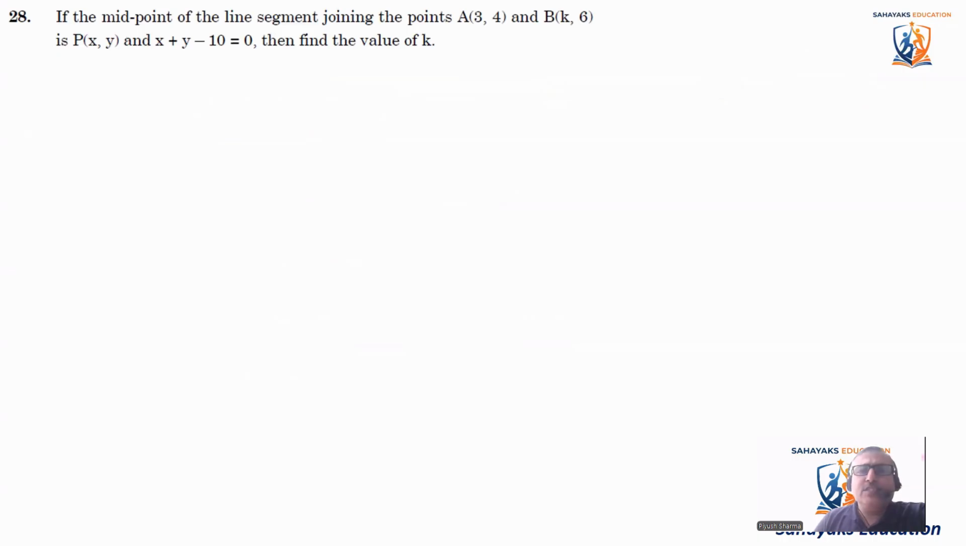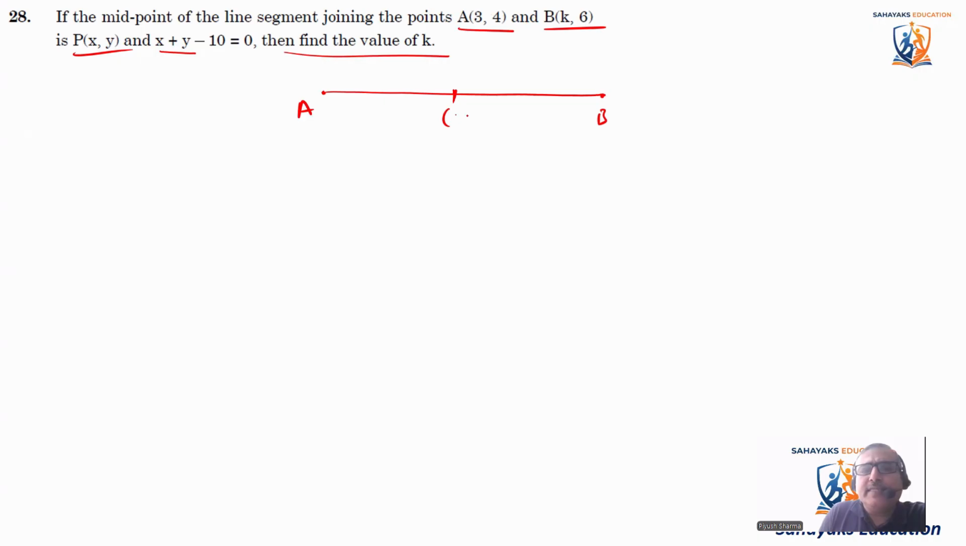If the midpoint of the line segment joining this and this is this, and x plus y minus 10 is equal to 0, find the value of k. Okay, so they've given midpoint of this and this. So let's say this point is A and this point is B. This point is a midpoint X, Y. And we have A is 3, 4, and B point is K, 6. So let's find the coordinates of X and Y. So what is X? So X is equal to, we know midpoint formula.